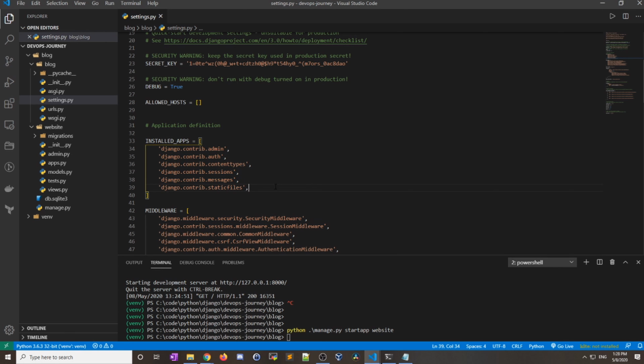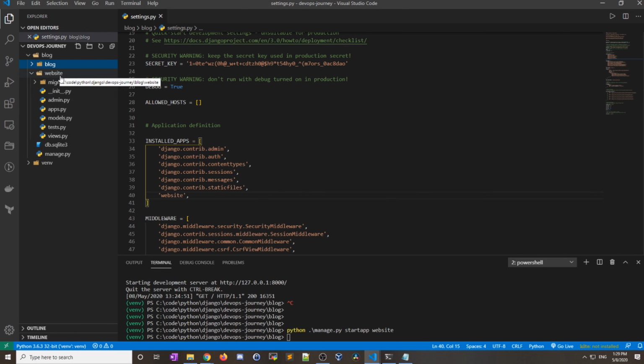What we need to do is add to this list. So I'll just do a new line here, and I'm going to say website, and then make sure that there's a comma there, and that's all we need to do. So what this is doing is it's importing this folder right here as a Django app. So now that we have the website installed as a Django app, let's start off by making a welcome page.